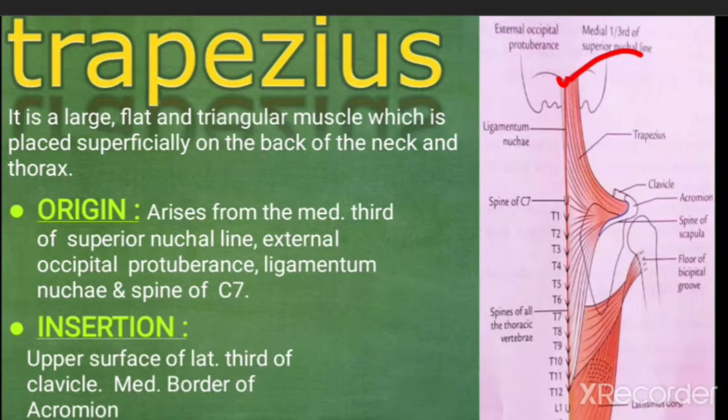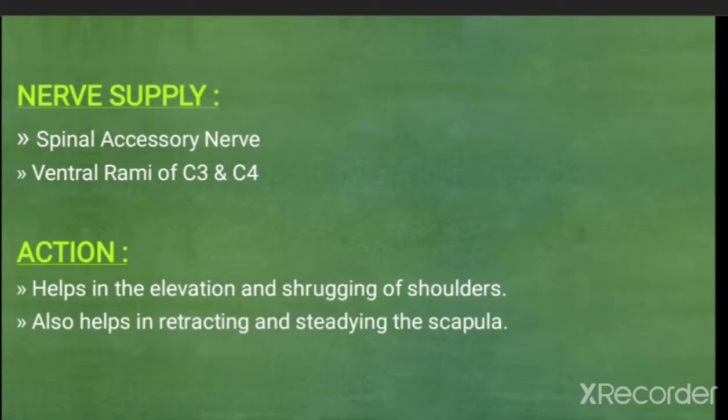and it is inserted on the upper lateral third of the clavicle, medial border of the acromion, and tubercle of the spine of scapula. So this is the insertion. This is the trapezius muscle. Nerve supply is by spinal accessory nerve and ventral rami of C3 and C4 spinal nerves. Action of this muscle: it helps in elevation, shrugging of the shoulder, and also helps in retracting and steadying the scapula.